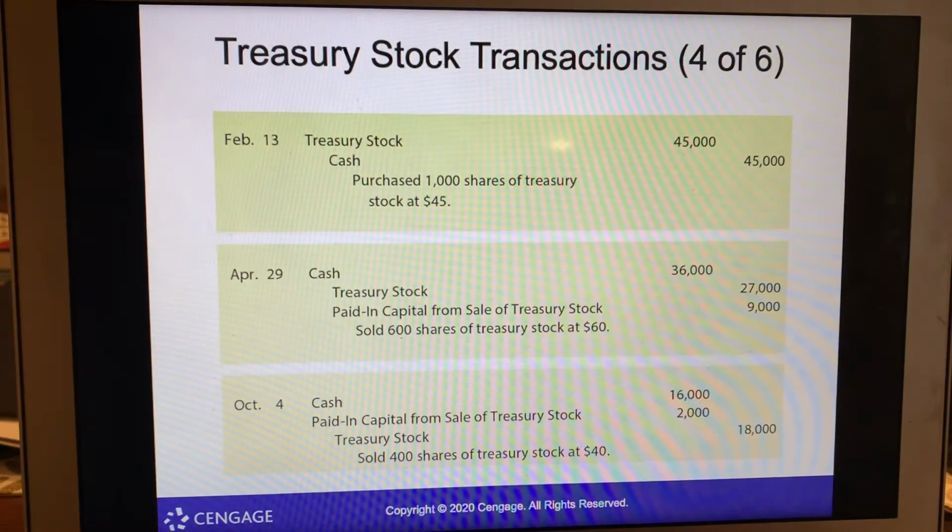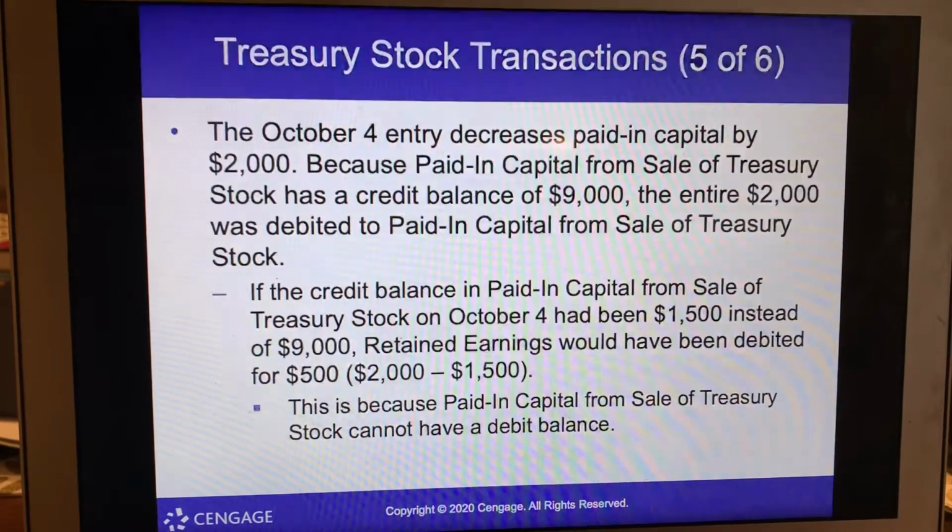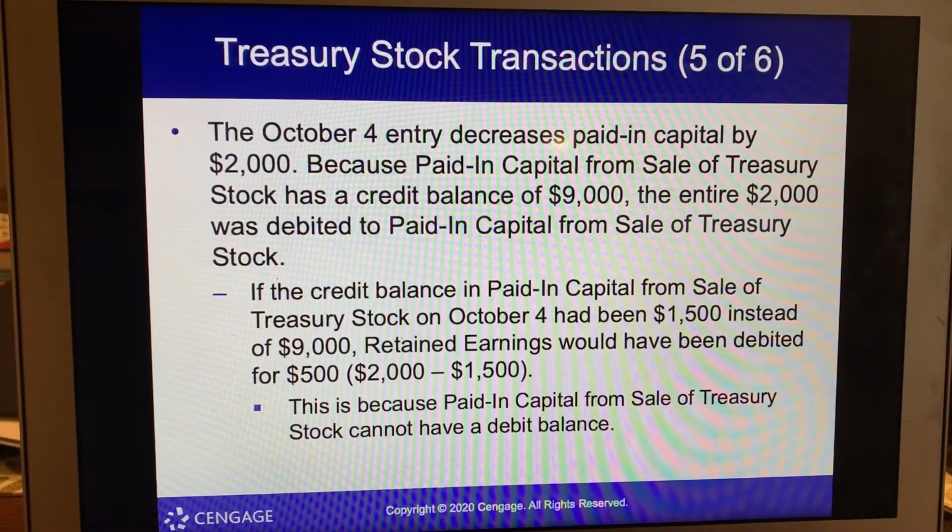So treasury stock 45,000, cash 45,000. So we paid it. Cash was received for 36,000. Treasury stock 27,000, and then paid in capital, treasury stock 9,000. And then lastly, cash of 16,000 received. Paid in capital from sale of treasury stock 2,000, and then for the remaining 400 shares it will be 18,000 from treasury stock. So here's another example.